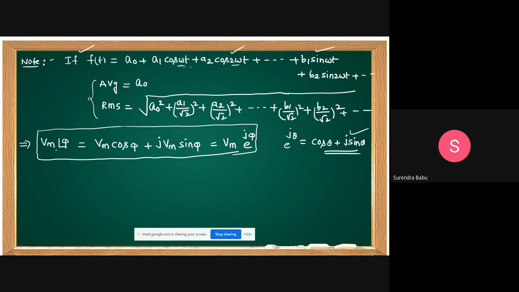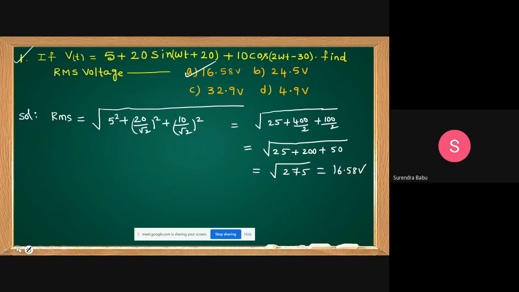What is this rule in mathematics? In complex numbers, it is Euler's identity. e power j theta equals cos theta plus j sin theta. Yes, these are the fundamentals you know.